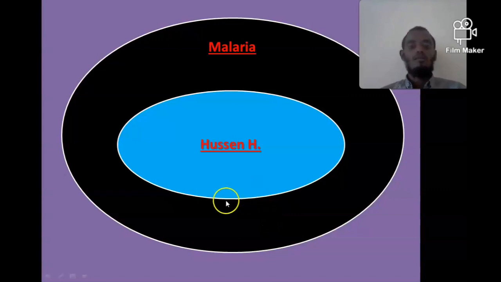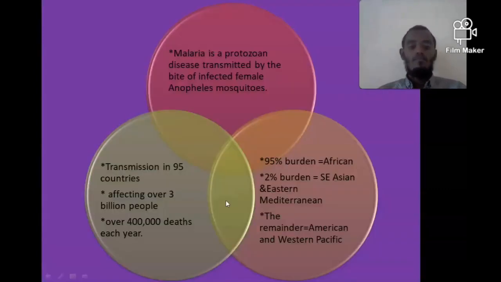So when you look at the epidemiology of malaria, it is a protozoal disease that is transmitted by the bite of a female Anopheles mosquito. So the cause of malaria is Plasmodium species. This Plasmodium species is transmitted from an infected individual to a healthy individual through the bite of an infected female Anopheles mosquito. So the female Anopheles mosquito is the vector of malaria, but Plasmodium species is the cause of malaria.